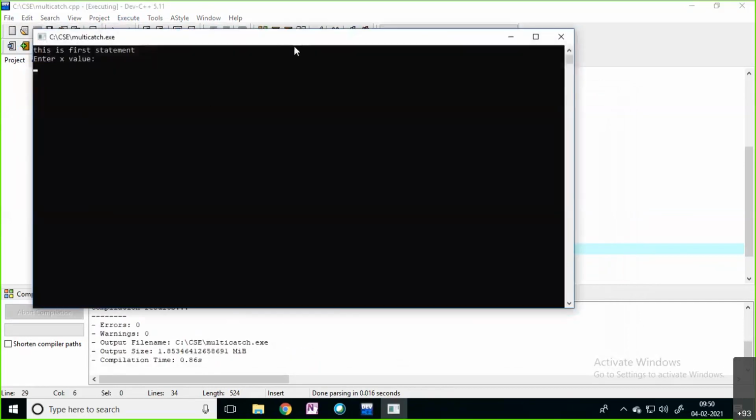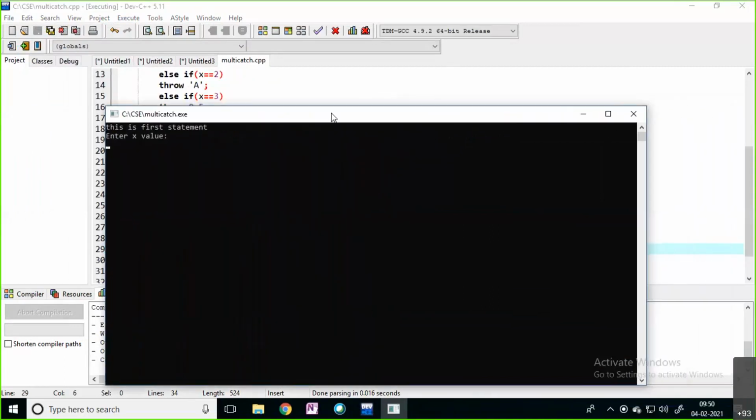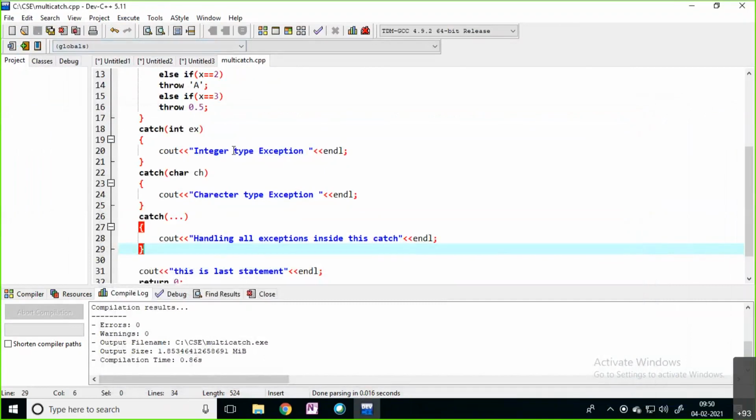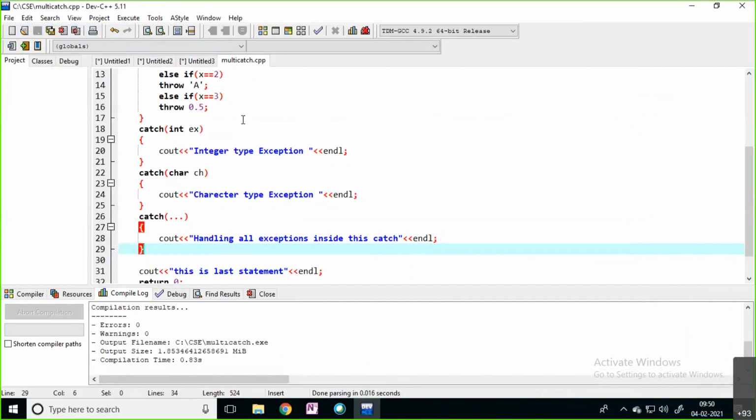If you are modifying some statements in your program, you must compile your program once again. Don't go for execution directly. If you are changing something, you must compile your code. After compilation only, you should go for run.